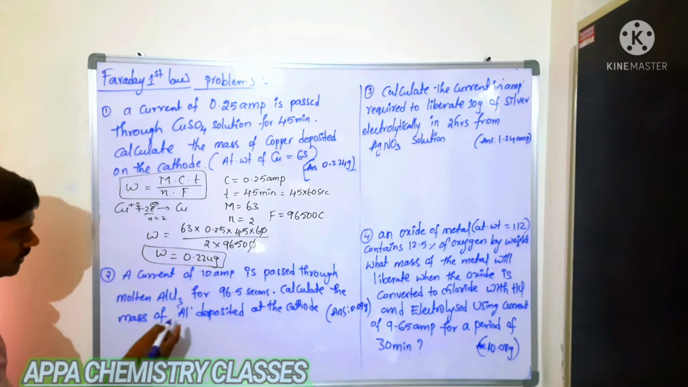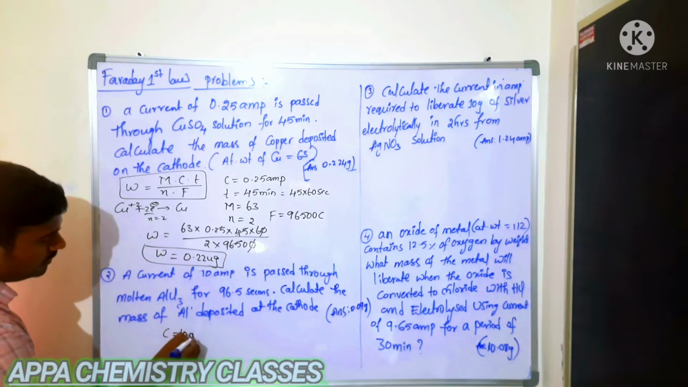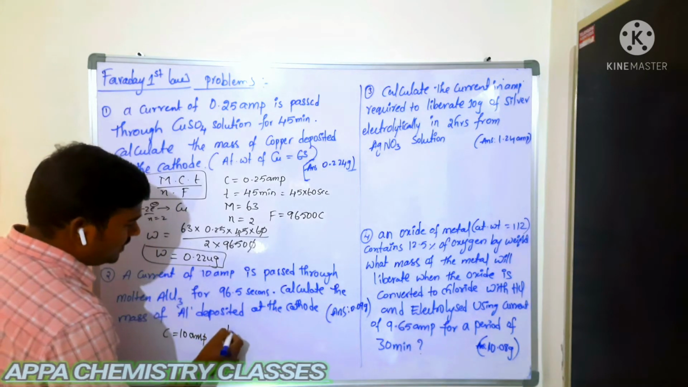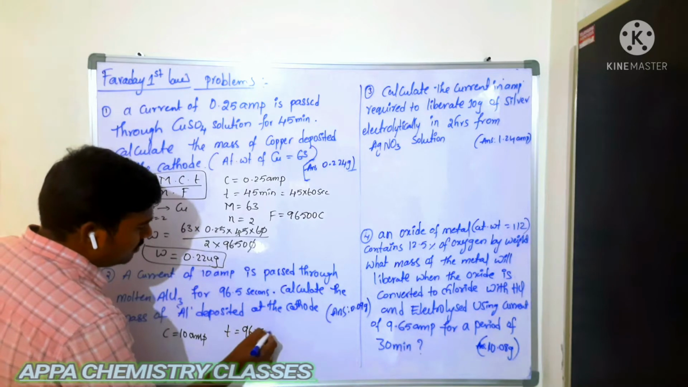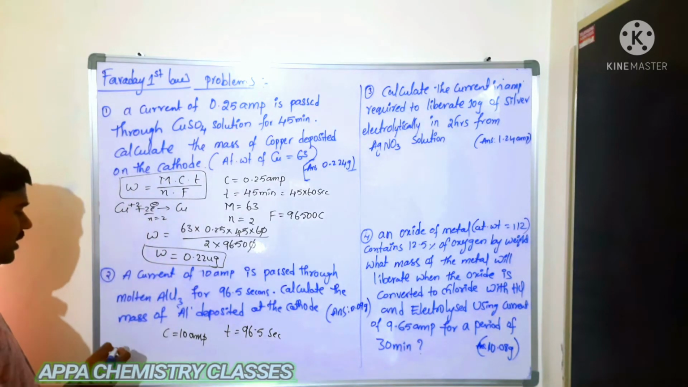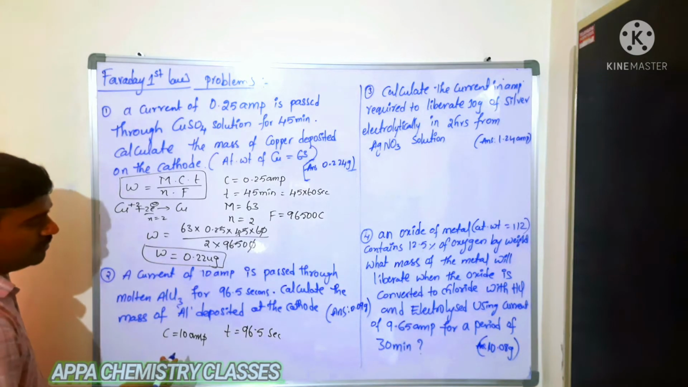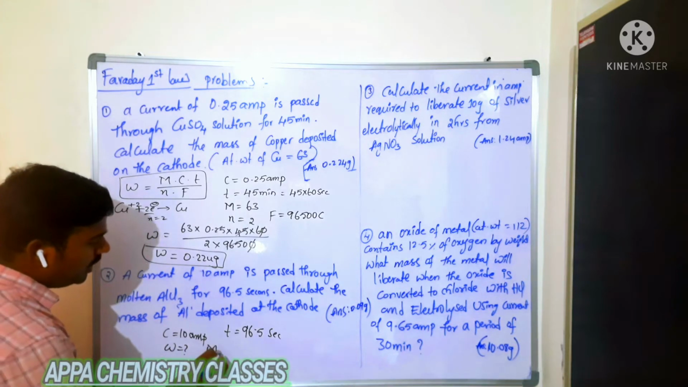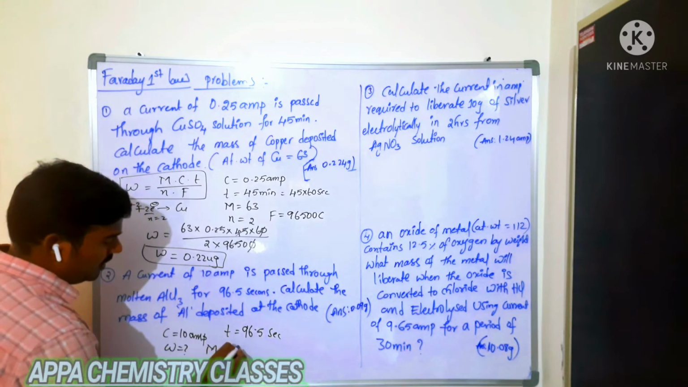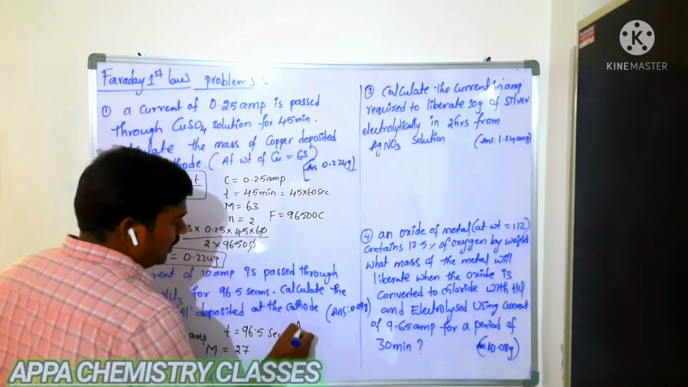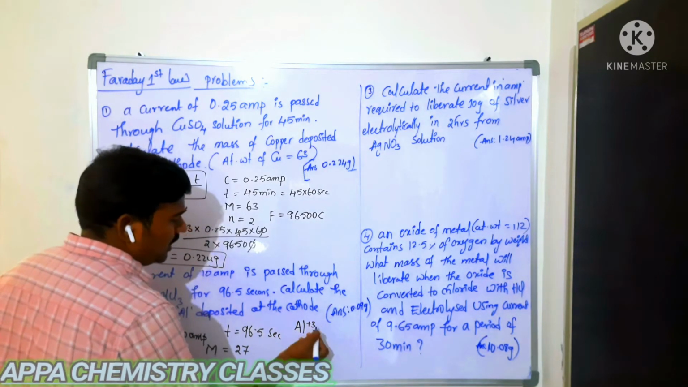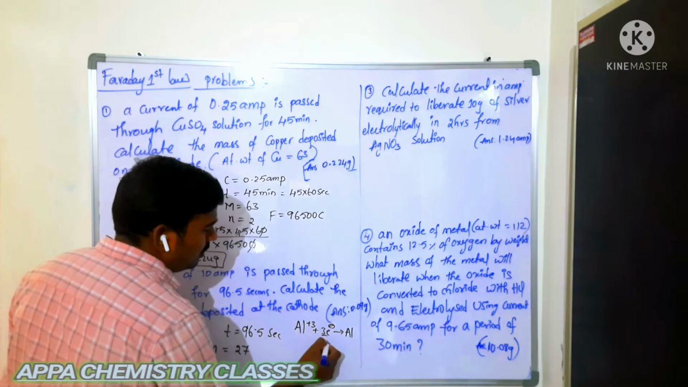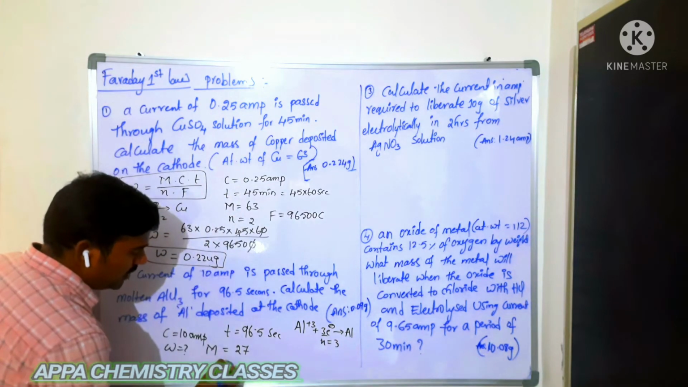Now, a current of 10 ampere is passed through molten aluminum chloride for 96.5 seconds. Calculate the mass of aluminum deposited at the cathode. The atomic weight of aluminum is 27. Whenever aluminum undergoes electrolysis, it deposits at the cathode by gaining 3 electrons. So here N is equal to 3.